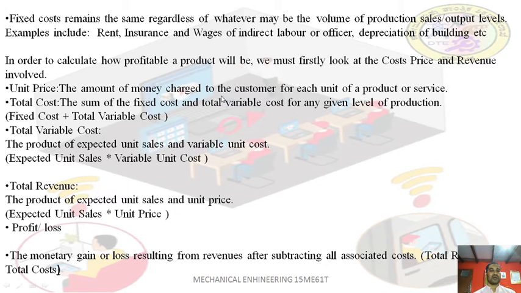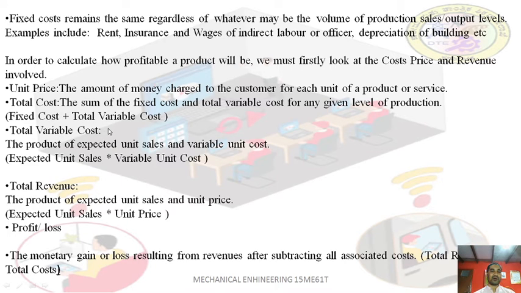For example, 20 rupees per product. Total cost: the sum of the fixed cost and the variable cost is known as total cost. Again, you may be confusing what is office cost and what is factory cost. Whatever the cost may be, it will come under these two categories only, fixed cost and variable cost.